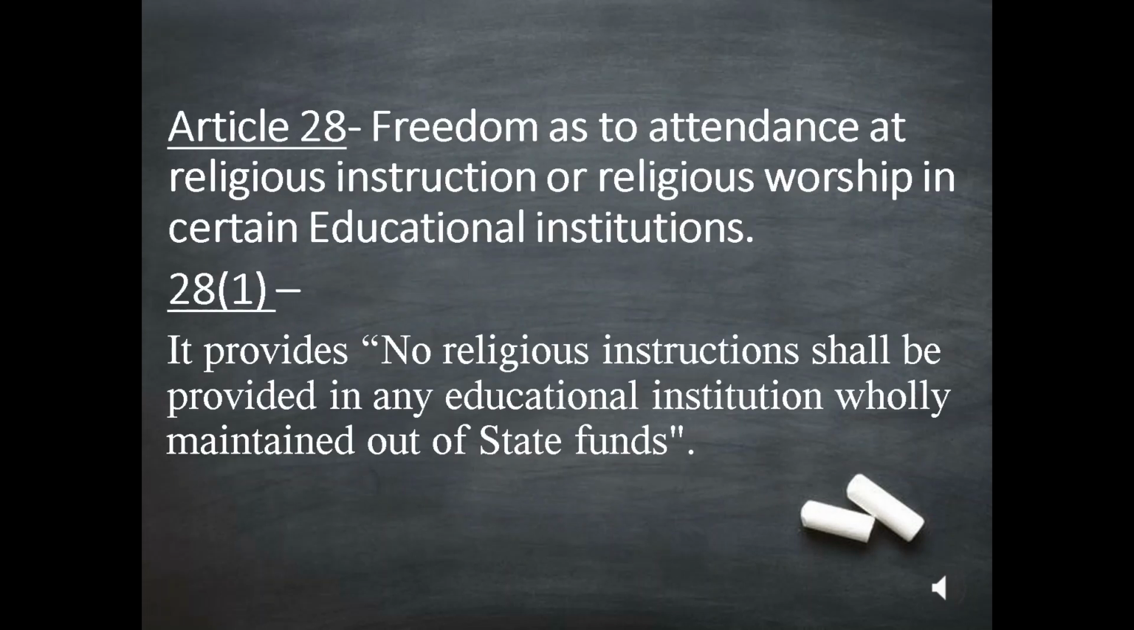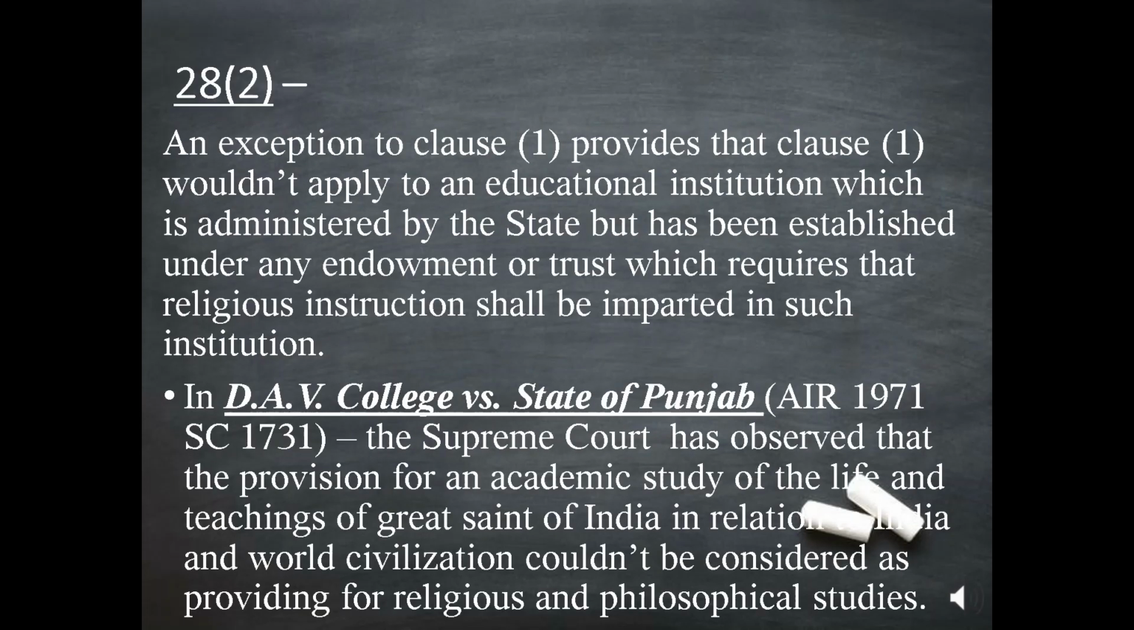Now let's discuss about Article 28. Article 28 is the freedom as to attendance at religious instruction or religious worship in certain educational institutions. Article 28 Clause 1 provides that no religious instructions shall be provided in any educational institution wholly maintained out of state funds. Article 28 Clause 2 is an exception to Clause 1 which provides that Clause 1 wouldn't apply to